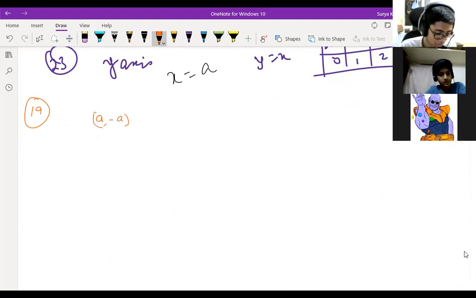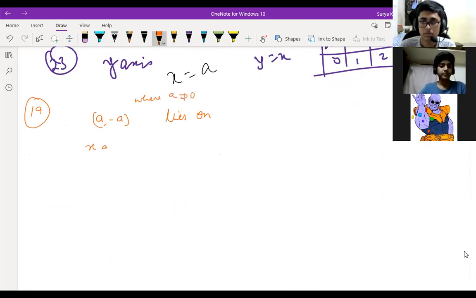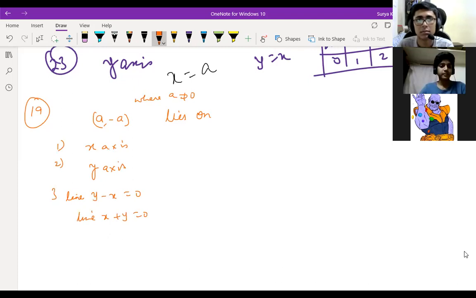See, the point (a, -a) lies on... The question is, it lies on the x-axis, and here they have given that a is not equal to 0. The options are: x-axis, y-axis, the line y minus x is equal to 0, and the line x plus y is equal to 0, correct? So this and this you can clearly cross off, right? Because a should not be equal to 0, correct? Is it clear? Yes, sir.